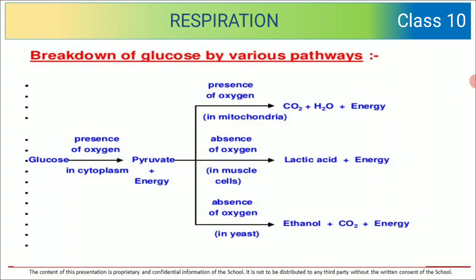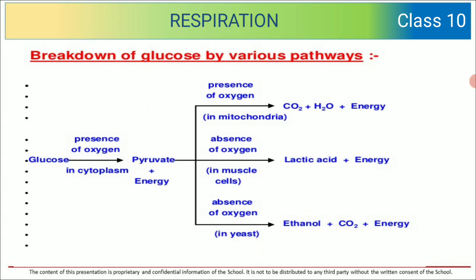And this pyruvate is observed in three different situations, three different steps you can say. First in mitochondria, second in muscles, and third in yeast. When it is in mitochondria, of course the oxygen is present. So what is the product that you will get? CO2 plus H2O plus energy is seen.